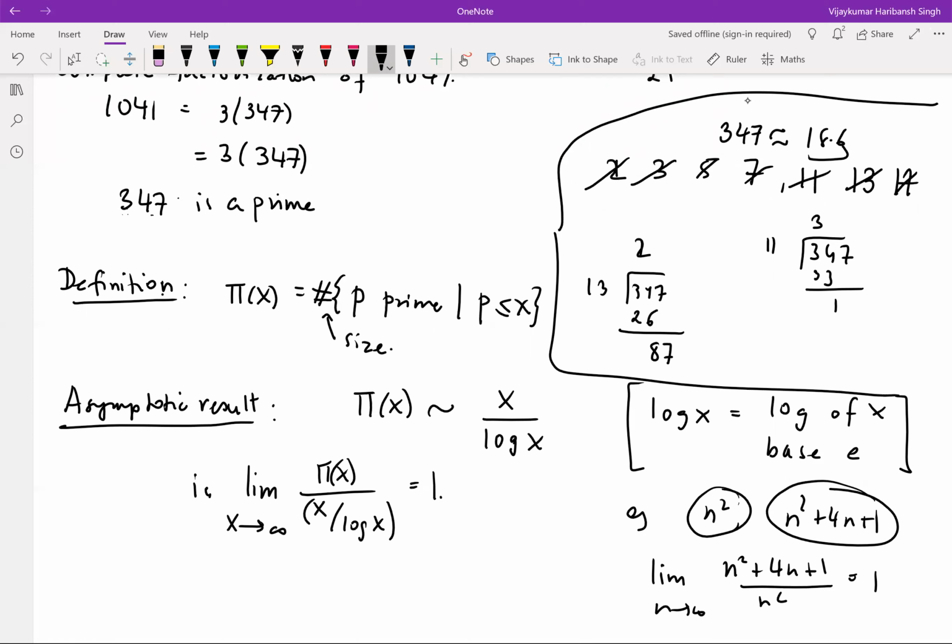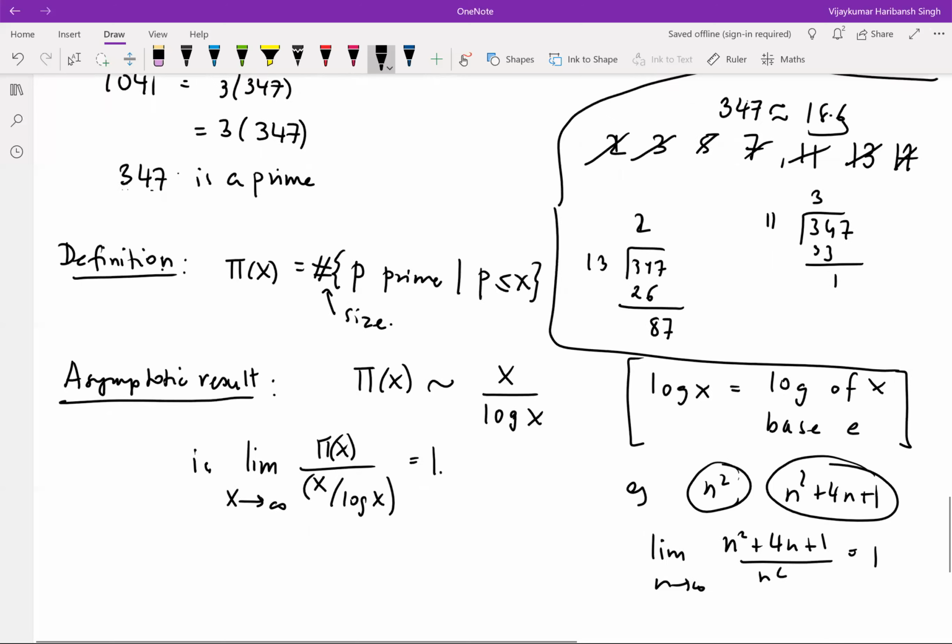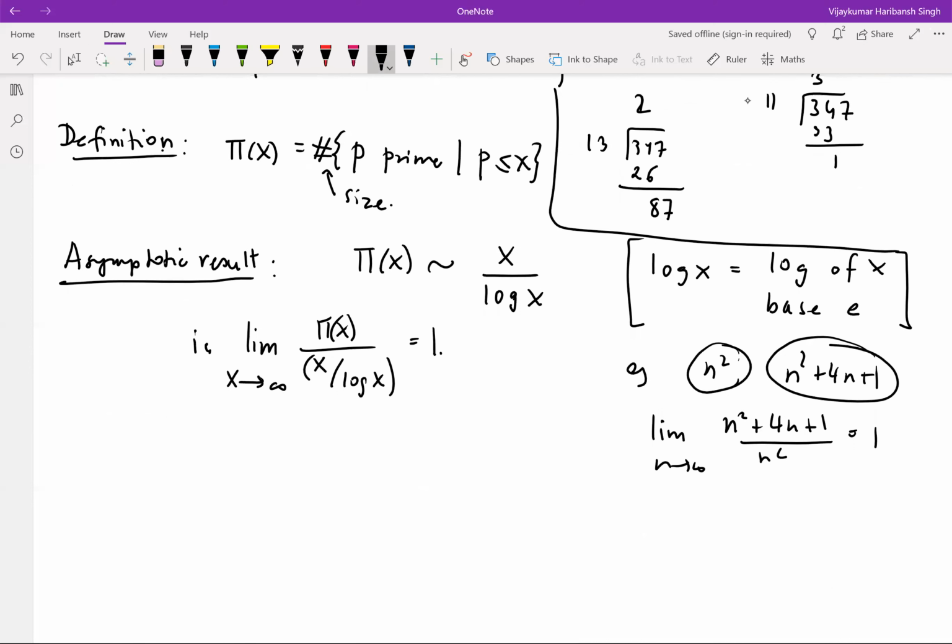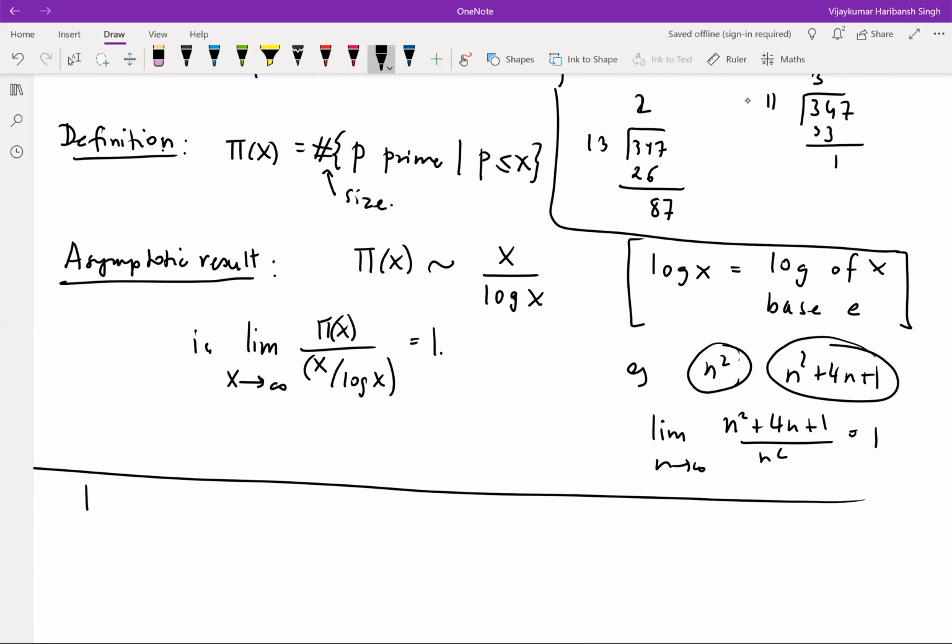There are a few more results about primes. Another one is called primes in arithmetic progression.